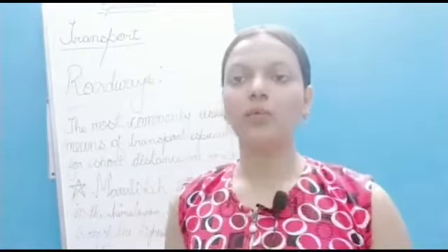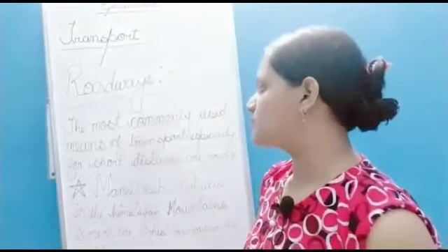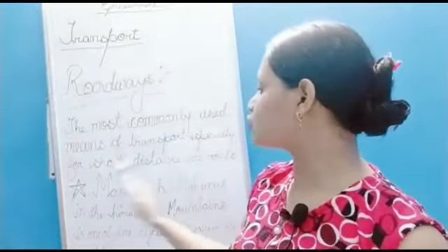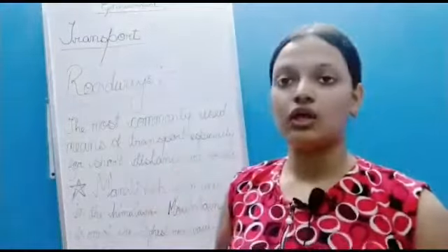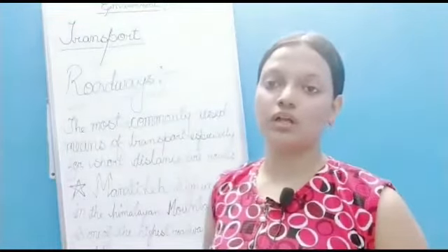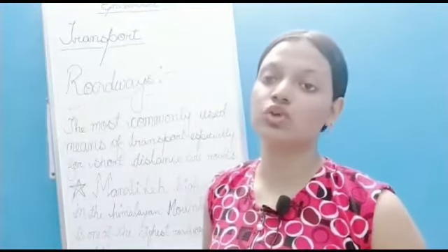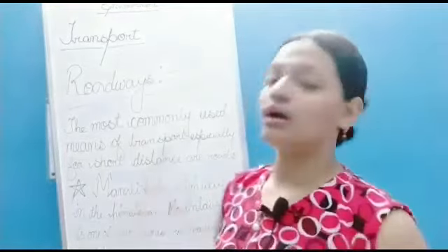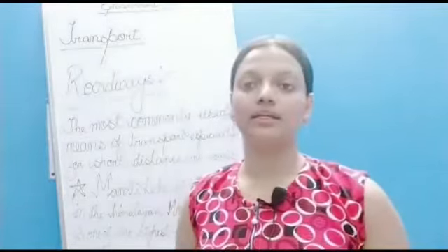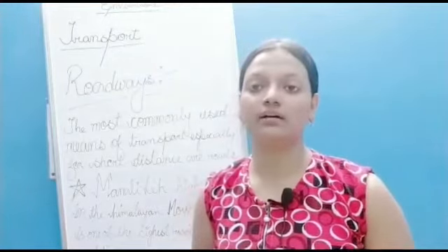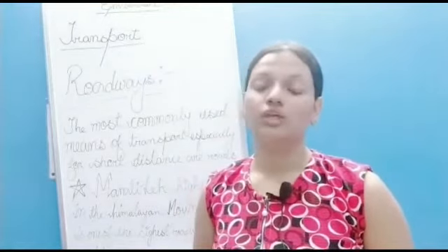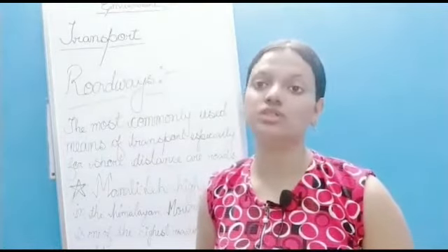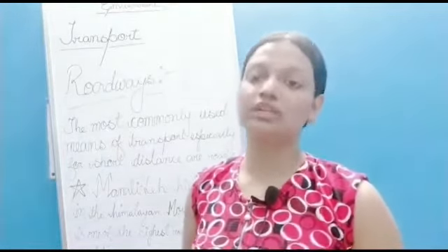Number one, we have the roadways. The most commonly used means of transport, especially for short distances, are roads. We use roads for going to short-distance places. Roads are built in different terrains, like deserts. Roads are also built in forest areas, and roads have been built in mountain areas, so that we can travel easily.